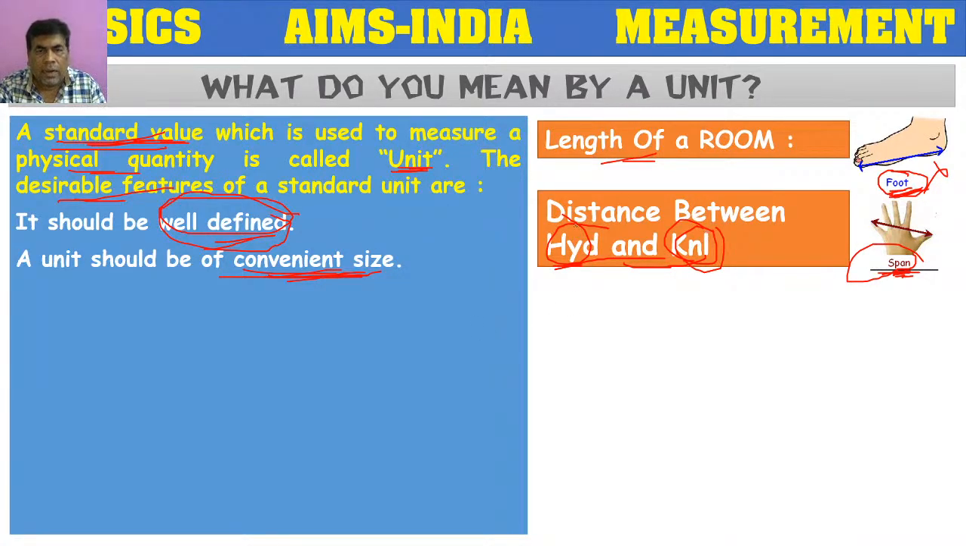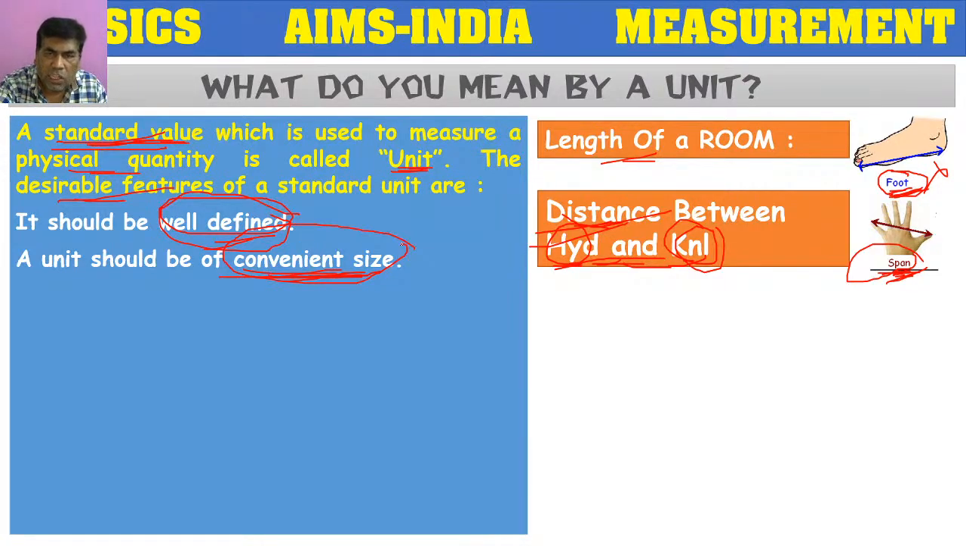To measure the distance between two long-distance places with the help of a hand span, for measuring these kinds of distances, it is not a convenient unit. So we should make use of survey chains, bigger survey chains, so that measurement will be easy. So the second feature is it should be of convenient size.